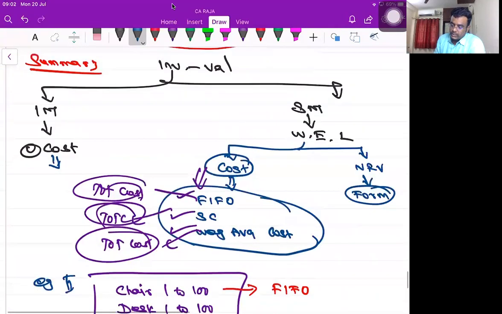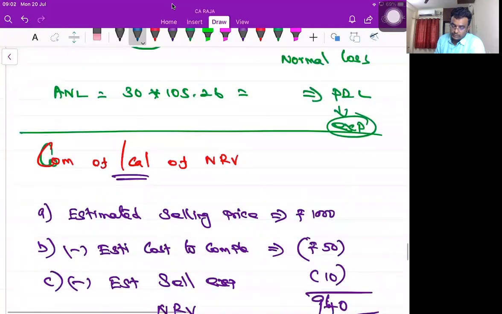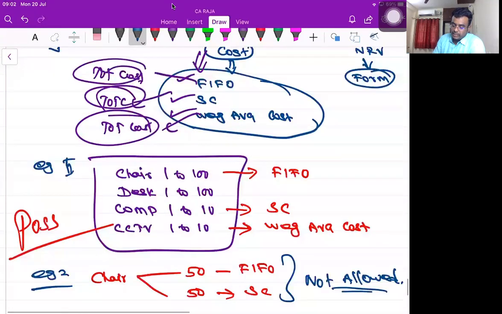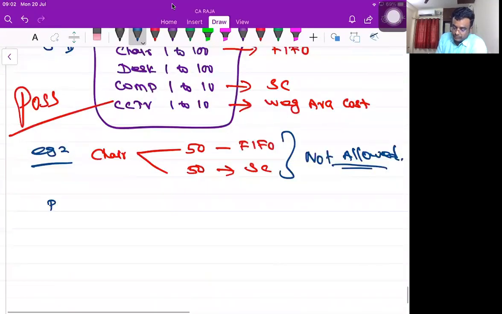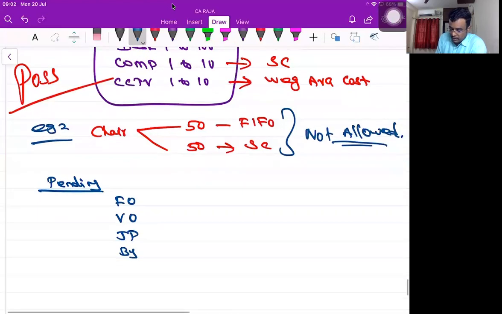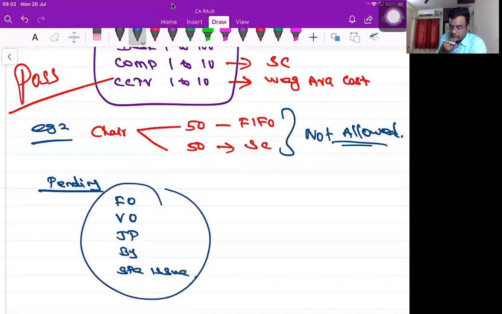So we have discussed this. Almost we're done with this. The pending things which are left to discuss are fixed overheads, variable overheads, joint product, by-product, then the special issue. These are the concepts we have to discuss. I think now time is 9. People might be going to office also. I'll be ending this session.